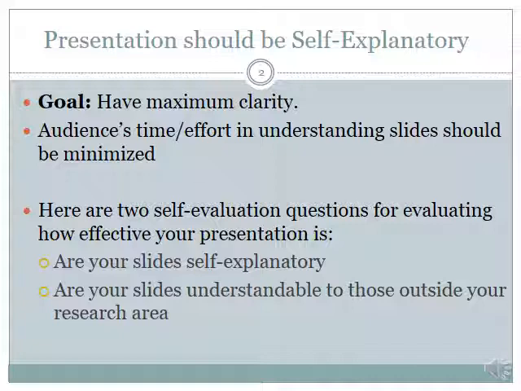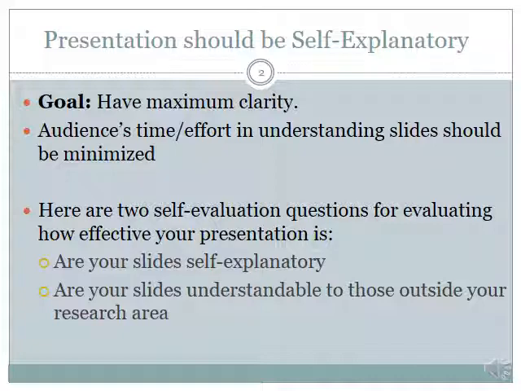stays on the screen. That means it is the responsibility of the speaker or the presenter to make sure he's having the slides on the screen for just the right amount of time so that the audience is not bored. At the same time, the audience doesn't feel that the slides were advanced very fast. That means the effort which the audience spends on understanding a slide should be minimized.